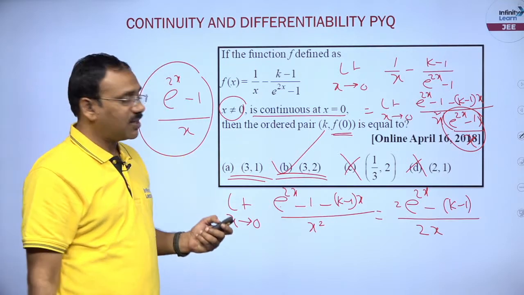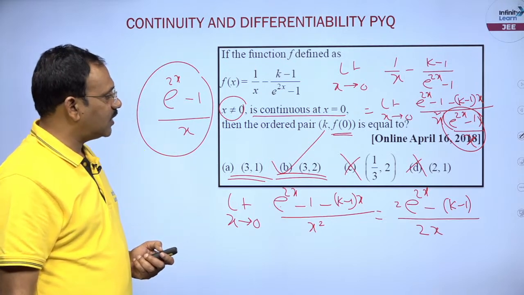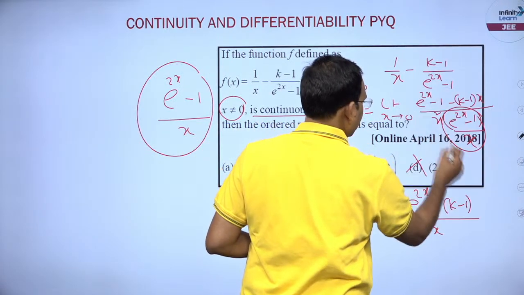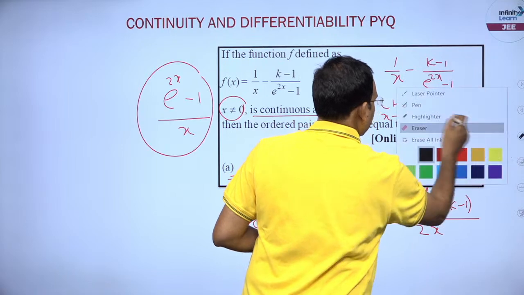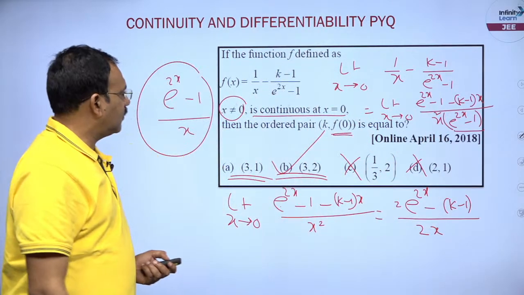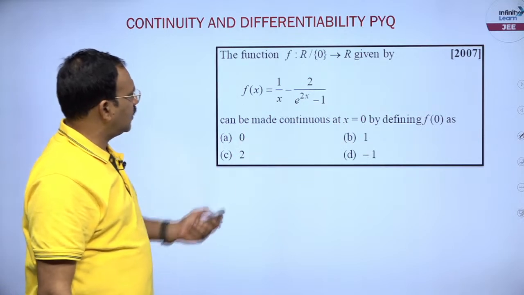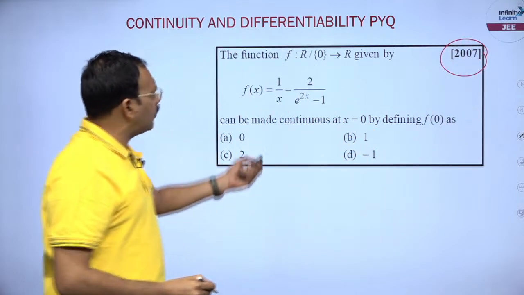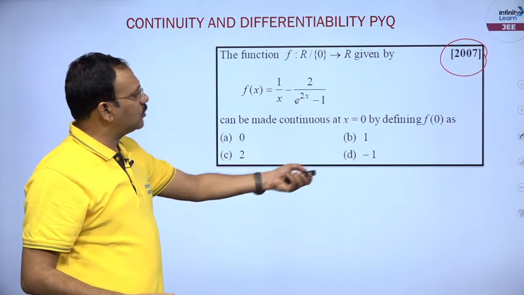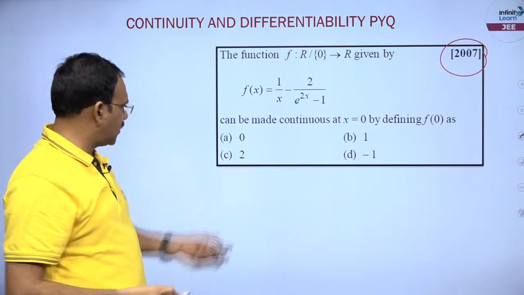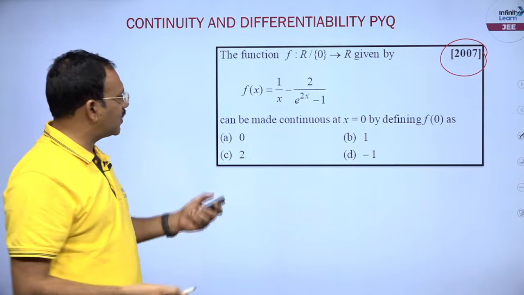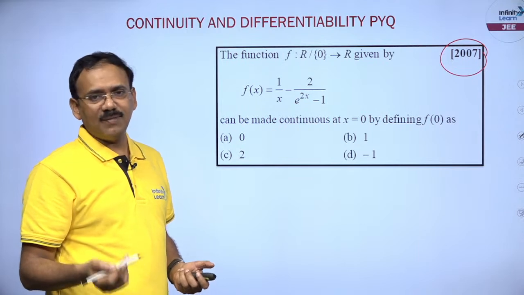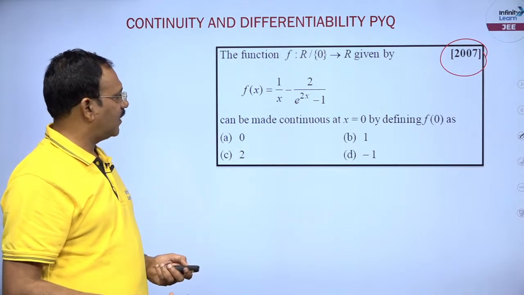So this is the question given in 2018, dear students. Here I have written, you can see. Now see, this is the question from 2007, almost the same. x is equal to 0, f of 0 he is asking, that is it, 2. With little modification you can see the same question. You see the previous question was given. See, recently in JEE Mains we can observe some models are being repeated, okay, fine.